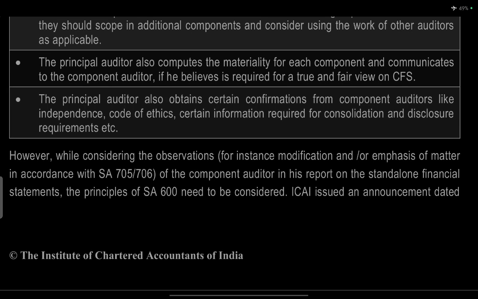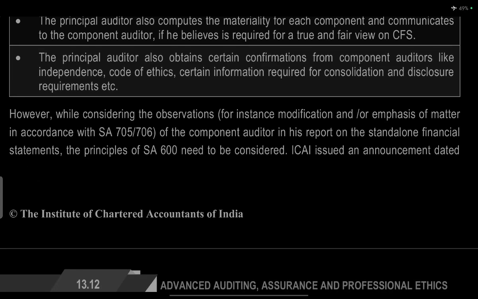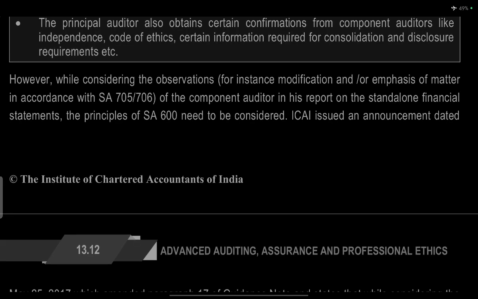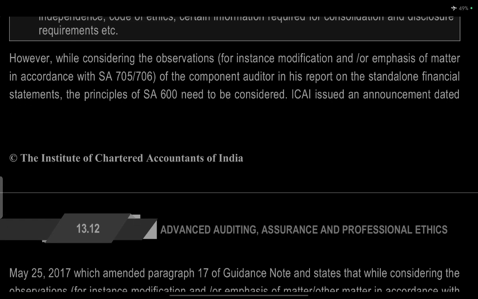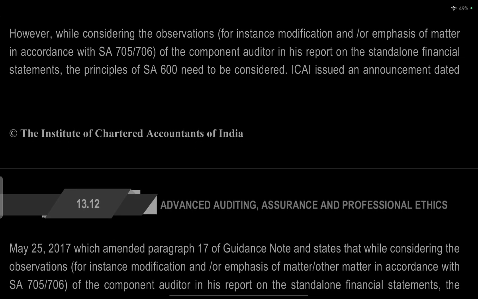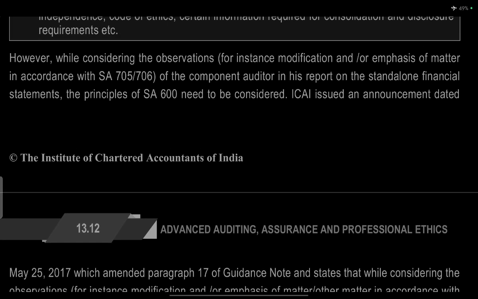The principal auditor obtains certain confirmations from the component auditor, like independence, code of ethics, and certain information required for consolidation and disclosure requirements. However, while considering the observations for the instances of modification or emphasis of matter in accordance with SA 705 and 706 in the component auditor's report on the standalone financial statements, the principles of SA 600 need to be considered.